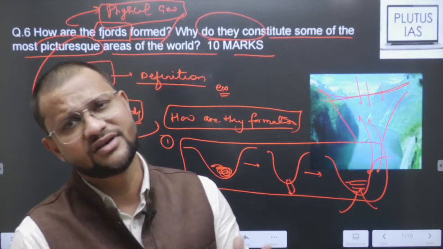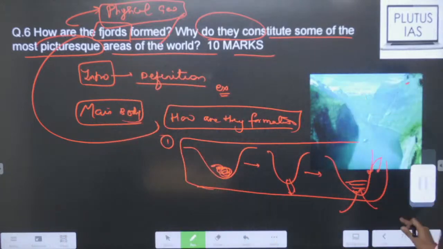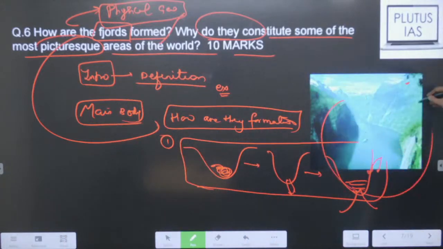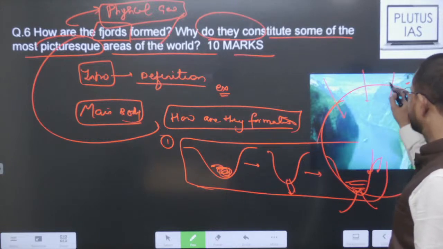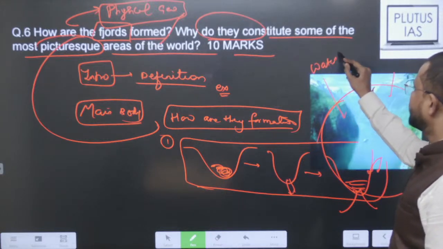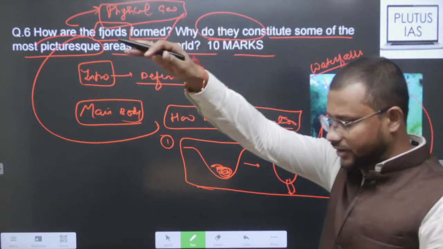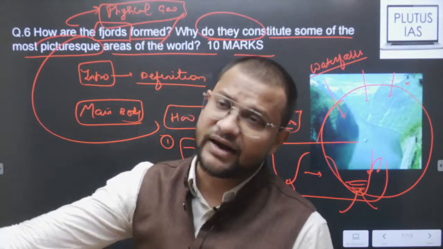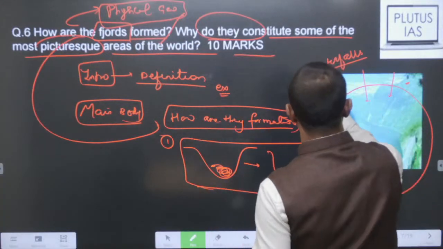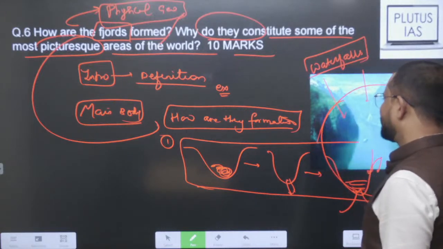Picturesque areas in the sense, yes, see, if you find that image, these are also very important for tourism and adventure sport. You will find this picturesque region also has waterfalls in it. Many waterfalls, like in Canada, sorry, lying there, and in New Zealand as well you will find waterfalls that are very famous. You can mention a few examples because not everyone will be able to.